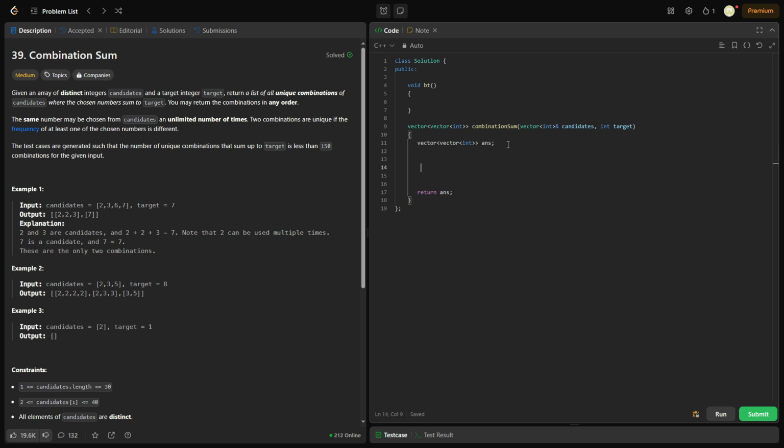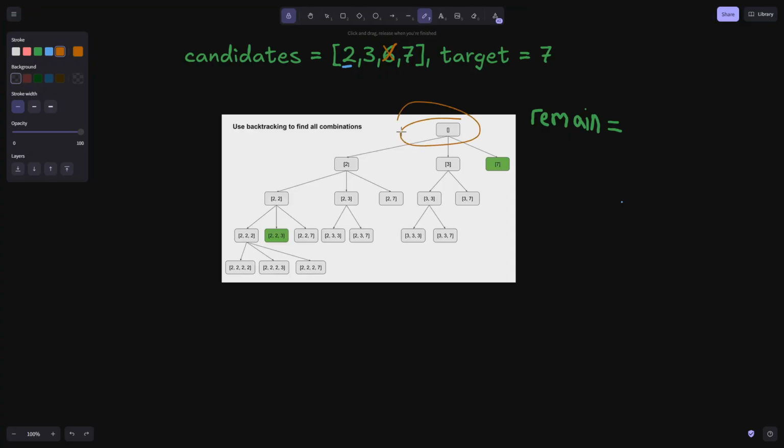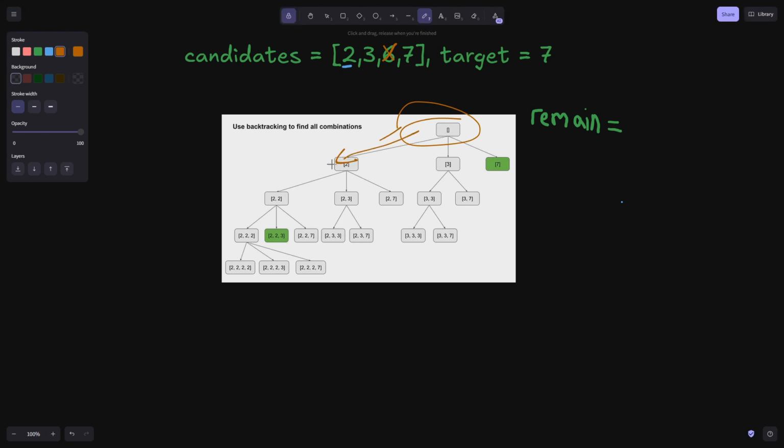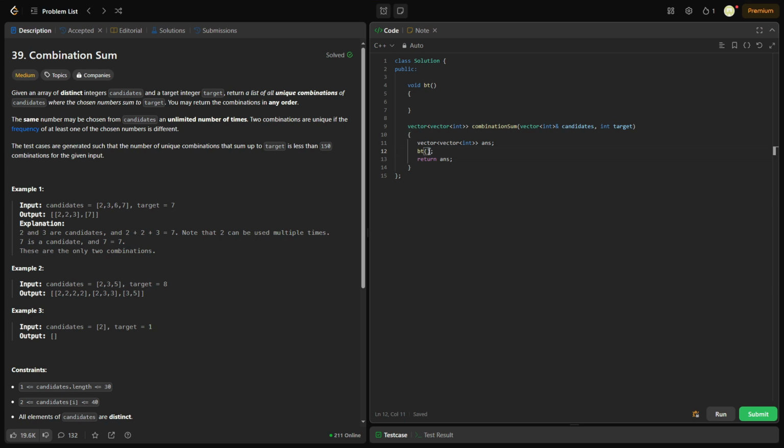Okay, and so we need to make a function called BT, which we did already, but we need to know what to pass to it. So we need to call this. We know initially our combination array is empty, and we know initially we recurse at the 0th index and basically keep doing that. And as we go up, we add 1 to the index. So why don't we pass it the 0th index first, and why don't we pass it the answer array so we can do stuff with that.